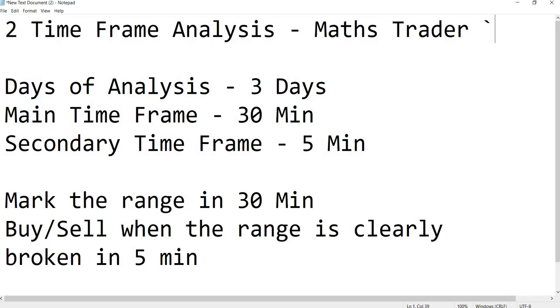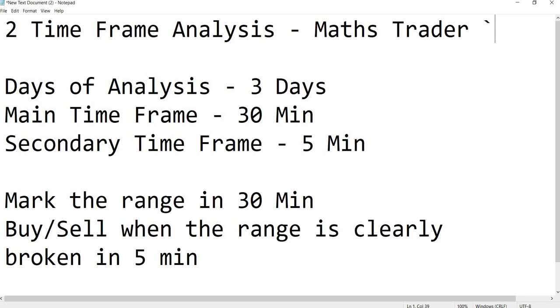Two time frame analysis. In this, we are going to analyze 3 days candles and then we will trade. The main time frame we are keeping is 30 minutes. The secondary time frame we are keeping is 5 minutes. We are going to mark the range in 30 minutes. We are going to buy or sell when the range is broken in 5 minutes.